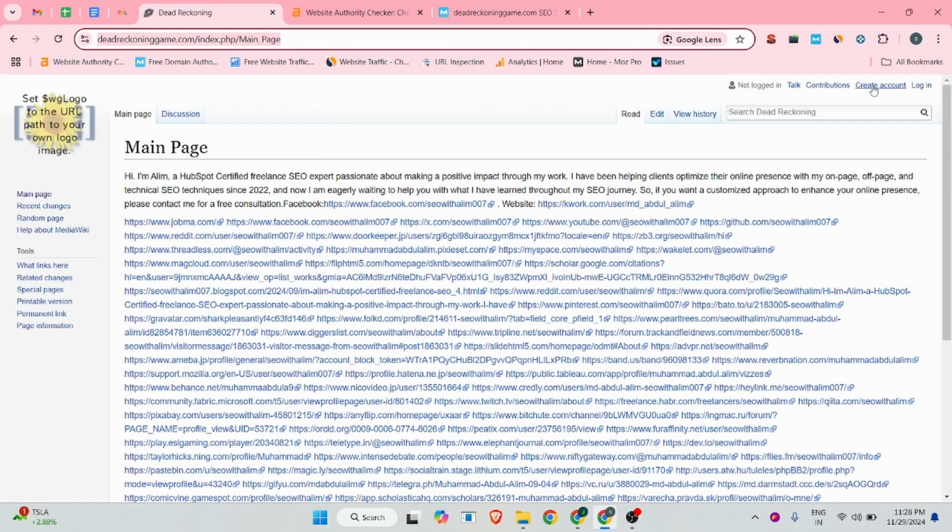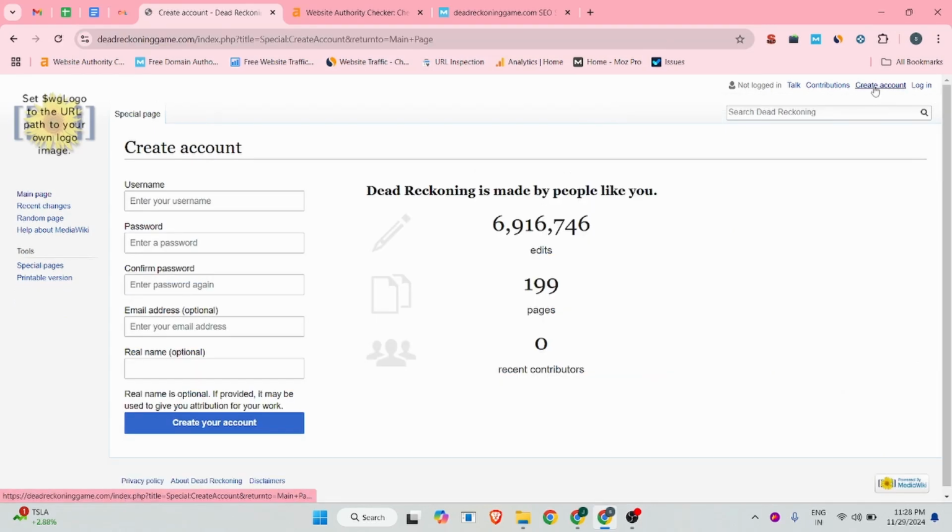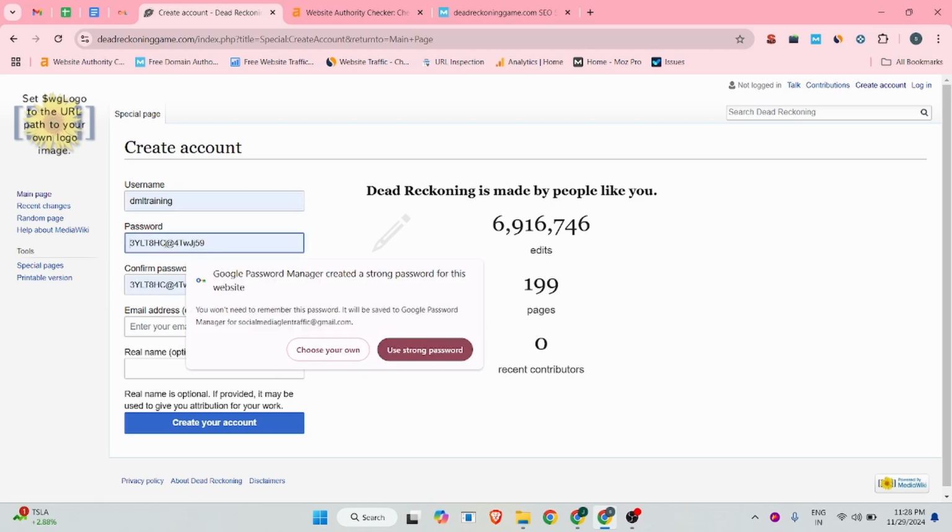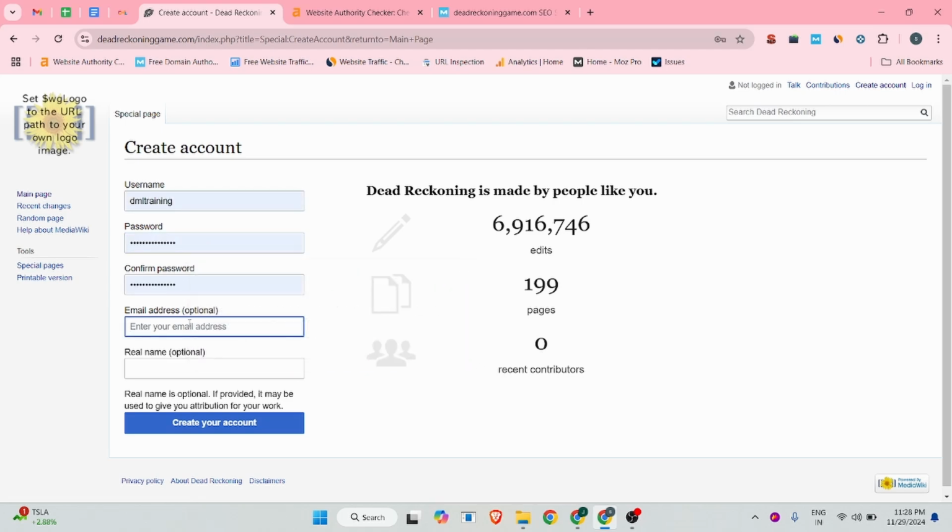First thing, you click on the create account button, and I will also provide this website URL in the description section so you can navigate easily. There you fill in all your details: your username, then your password, then your email address, then your real name.